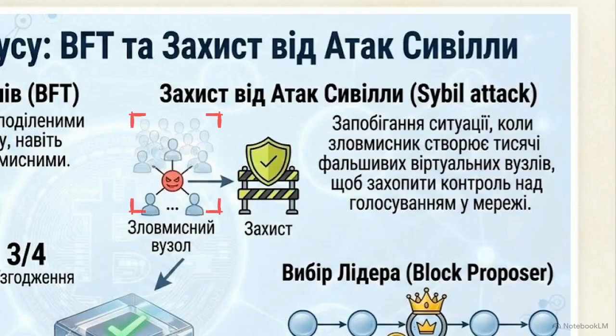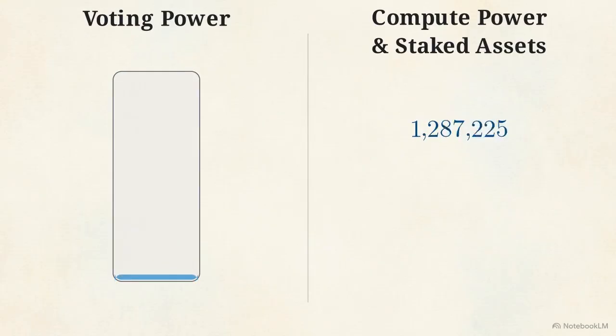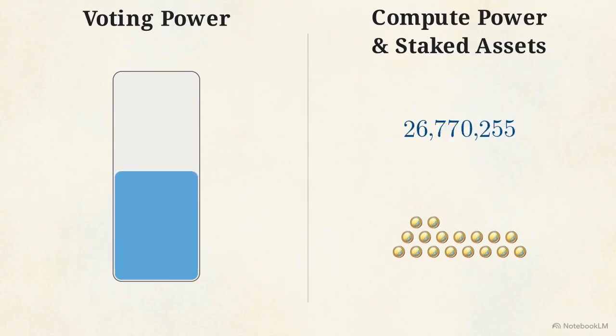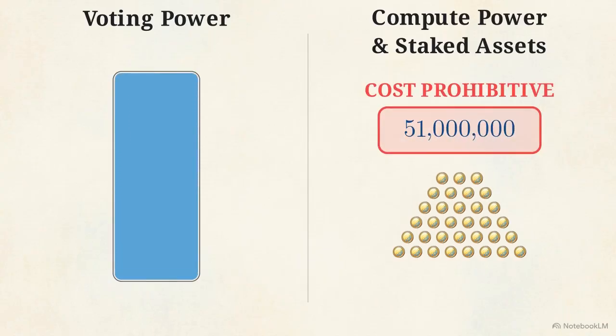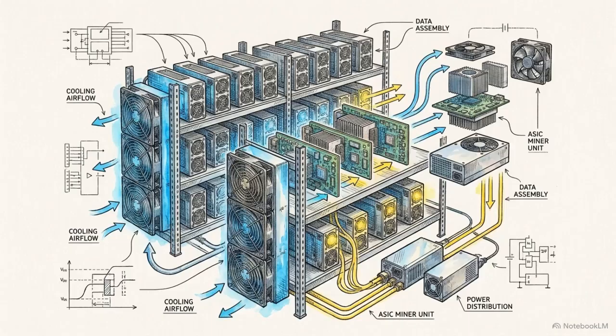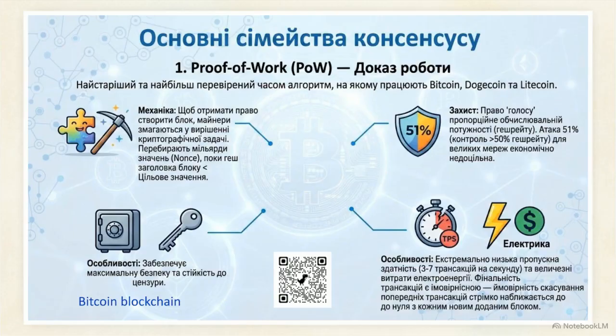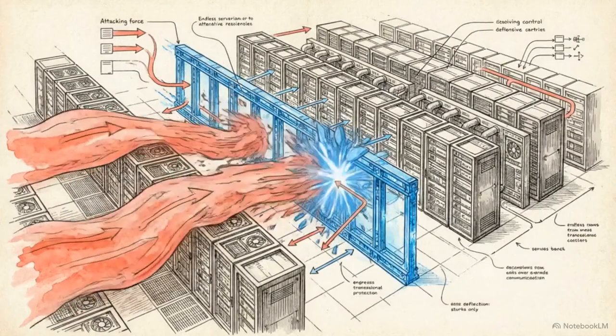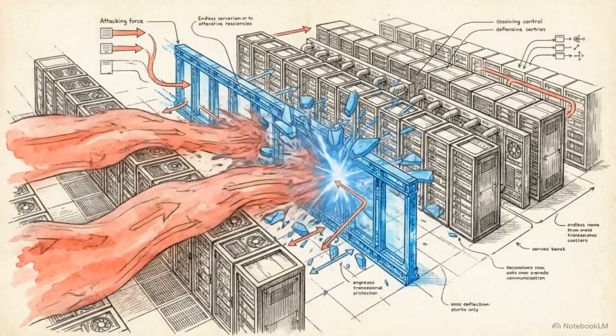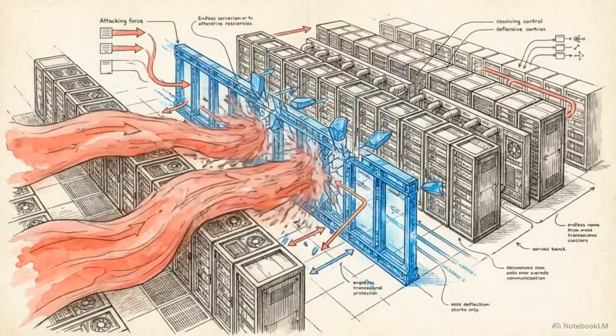An attacker could attempt a Sybil attack, where they spin up thousands of fake virtual nodes to outvote the rest of the network. Consensus mechanisms solve this by tying voting power to scarce economic resources, making forgery cost-prohibitive. The original, battle-tested consensus algorithm for this is proof of work. Proof of work requires nodes to expend physical computational hardware and electricity to earn the right to propose a new block. To alter a proof of work chain, an attacker would have to outcompute 51% of the global network, an economically ruinous task.